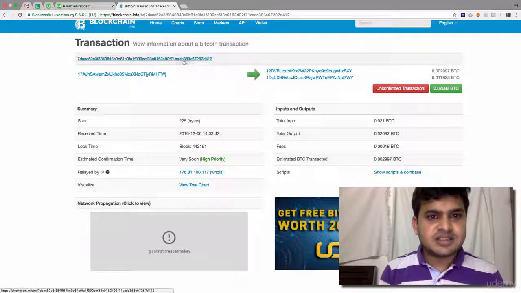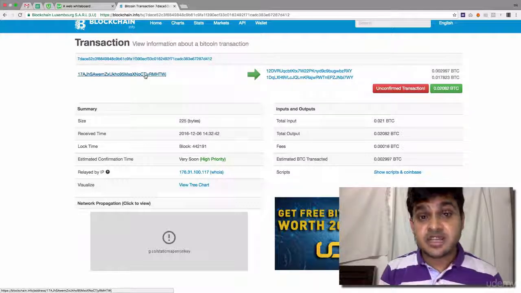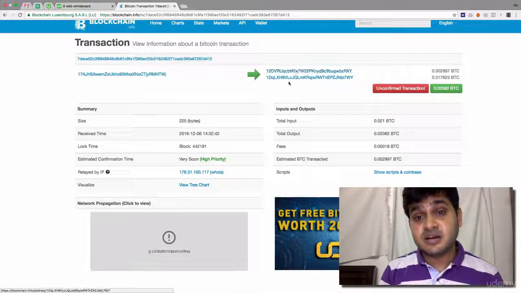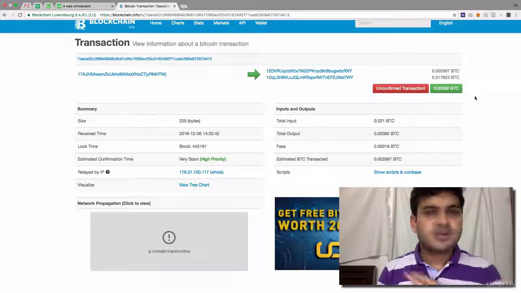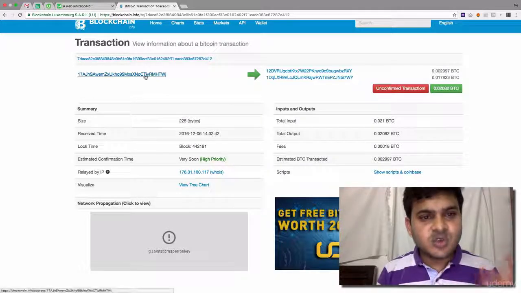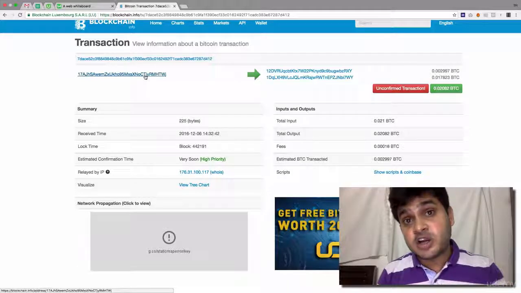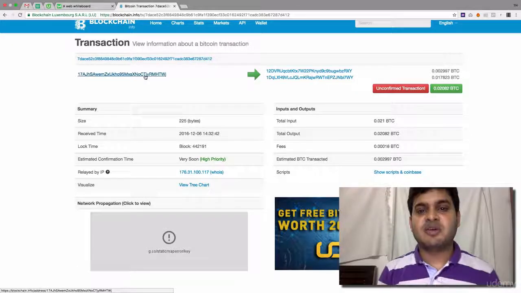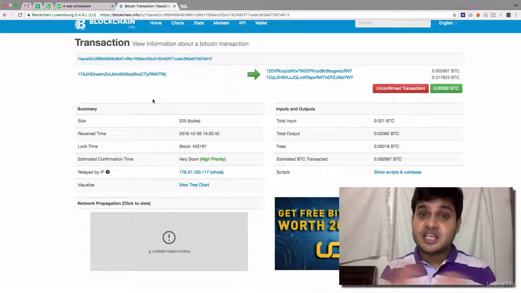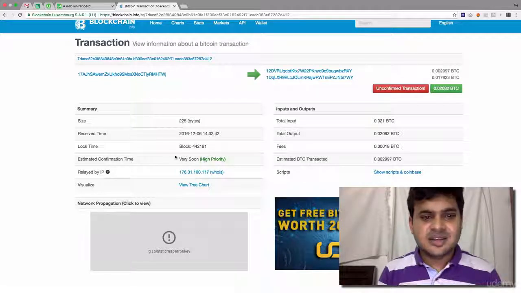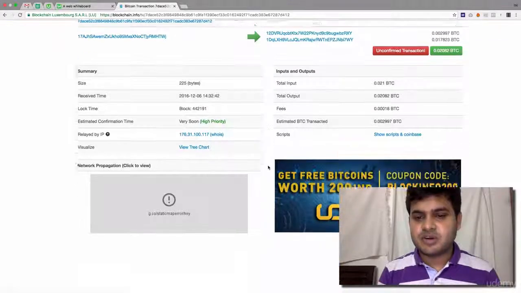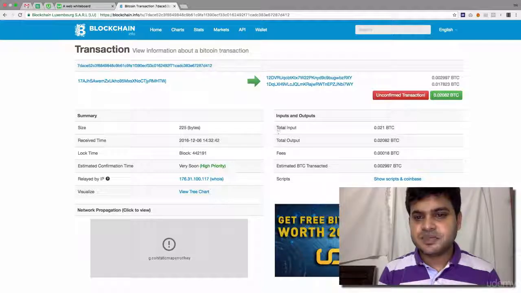So in this example, as you can see, this is the transaction ID. This is the wallet from where the money has been transferred, and these are the receiving wallets where the money has been received, and this was the amount. This is the only information which is available to you right now. You can never know who was the owner of this wallet, unless that wallet owner comes and says, yes, this is me, this is my wallet. Otherwise it is not possible. That's why it is transparent, yet still private, right? And these are the other details about the blockchain based transaction.